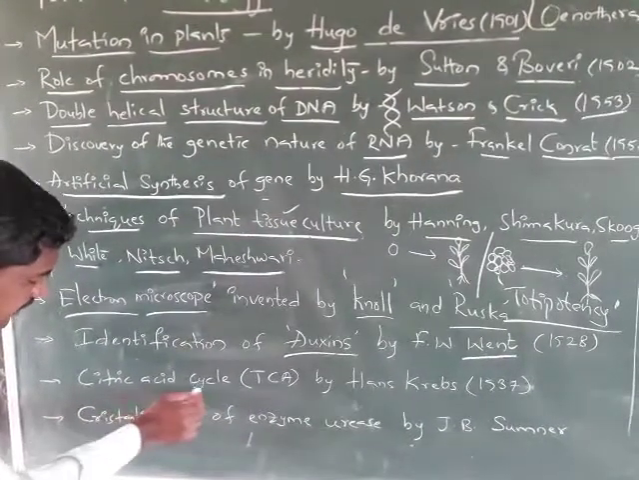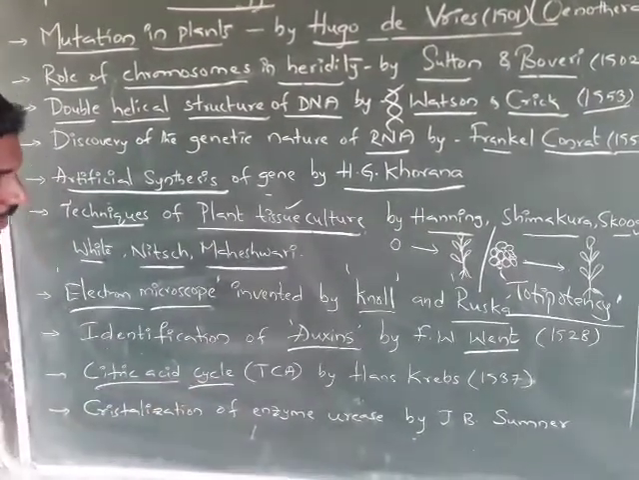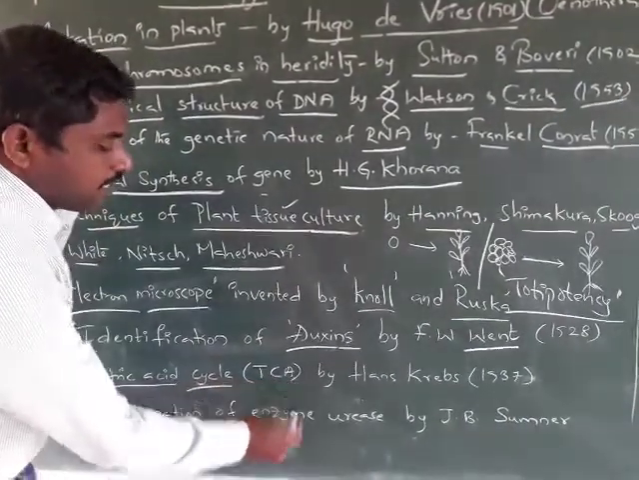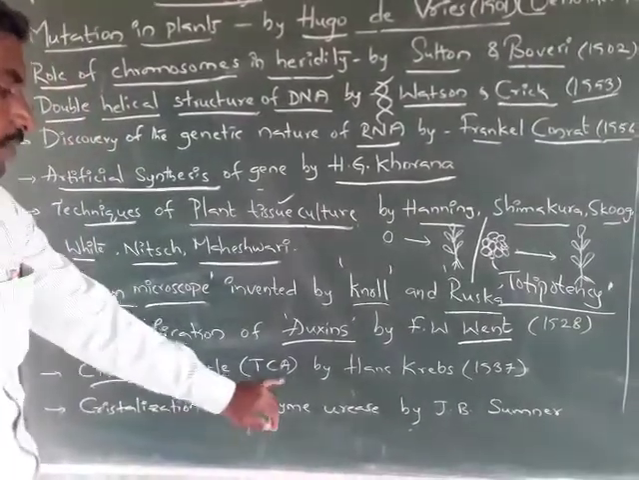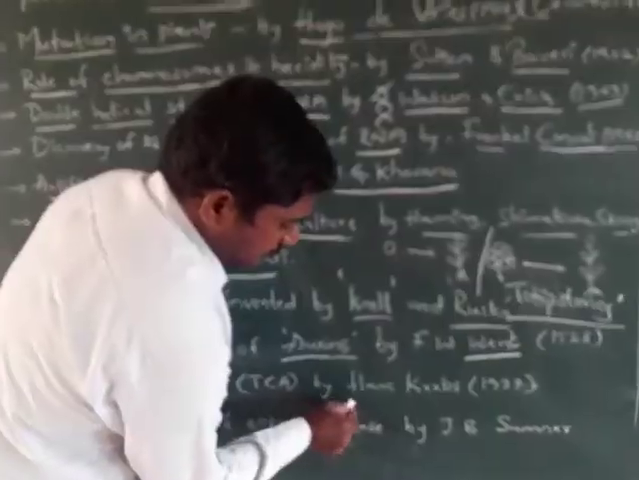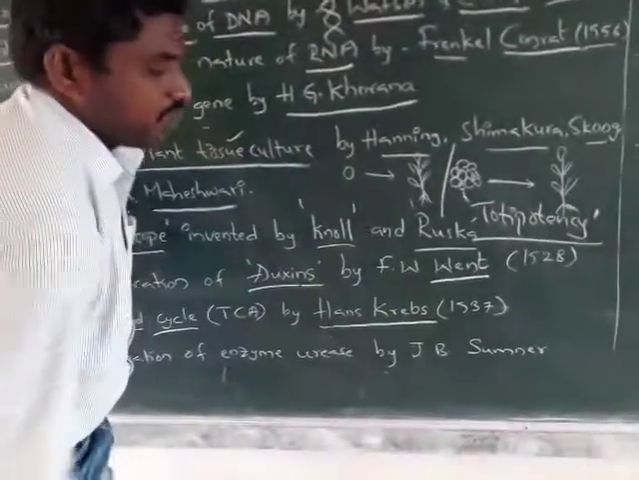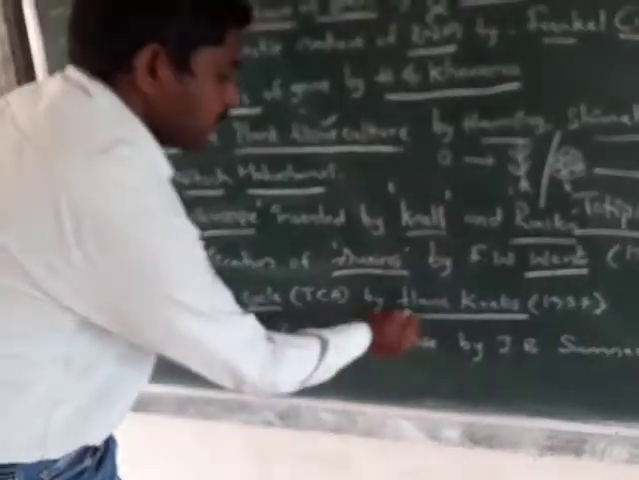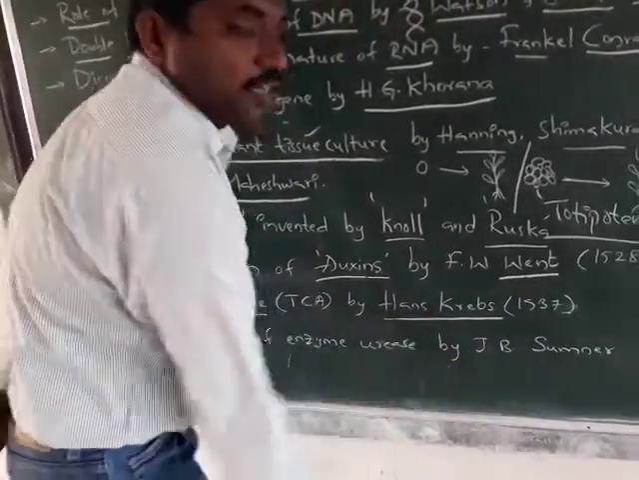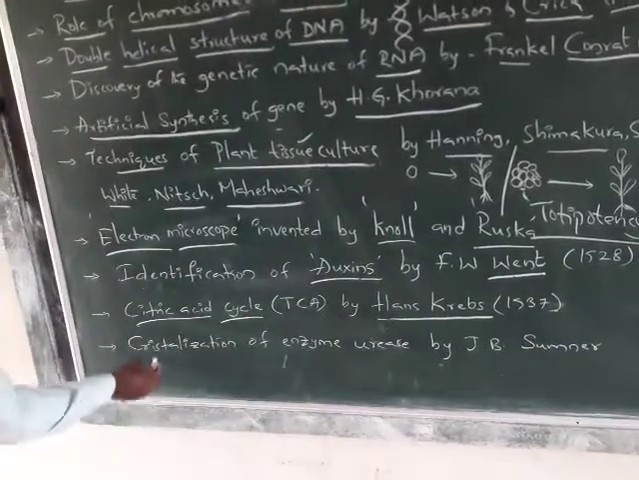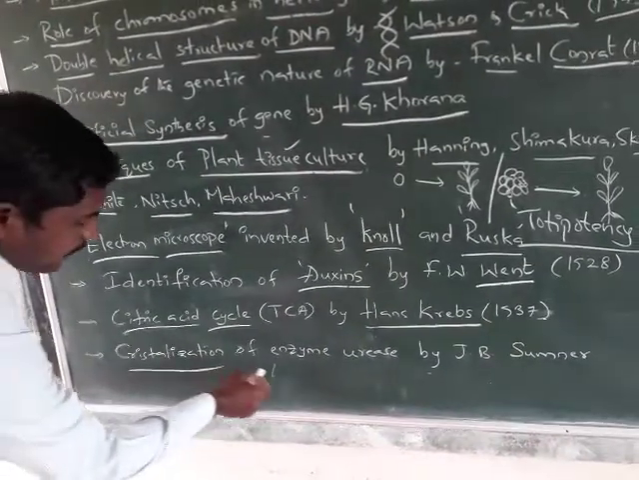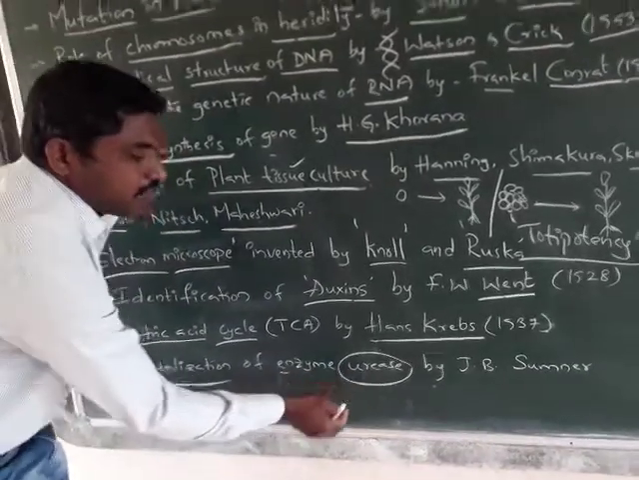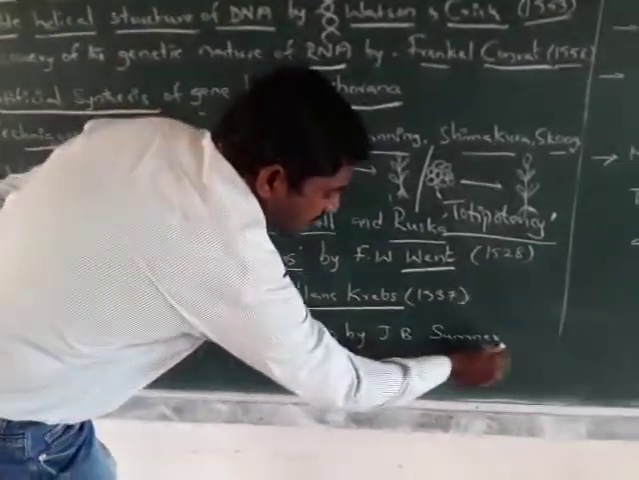Here, the citric acid cycle. It is also called the tricarboxylic acid cycle. This was discovered by Krebs in the year 1937. For this discovery, Krebs got the Nobel Prize. And here, the crystallization of an enzyme, that is urease enzyme, which was crystallized by James B. Sumner.